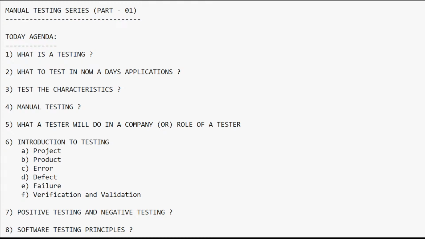If it is not reproducible, it is working as expected, so we are going to close that particular defect. Then the defect is no longer part of the developer or the tester, because it is working as expected. We perform retesting to test the functionality again and again to confirm that it is not reproducible as a defect.